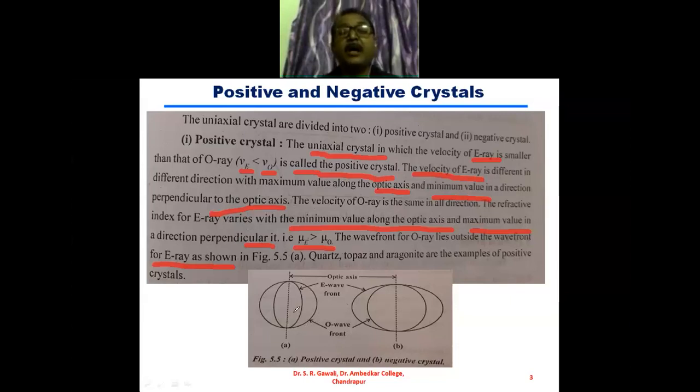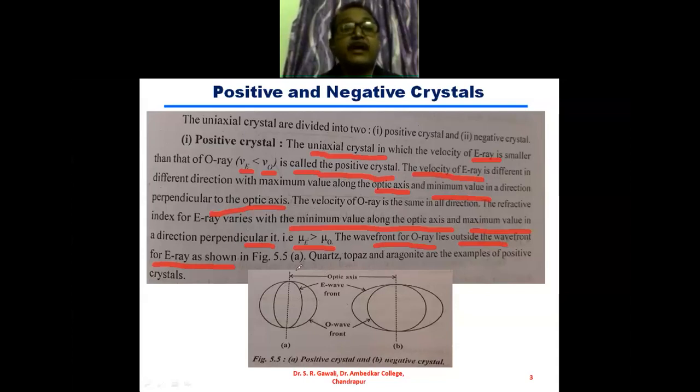And this ordinary wavefront is the sphere. It is spherical, and the wavefront for the extraordinary ray is the ellipse. Okay. And what is there? The wavefront for the O ray lies outside the wavefront for the E ray. ये E ray का जो wavefront है, इससे ये बाहर है.